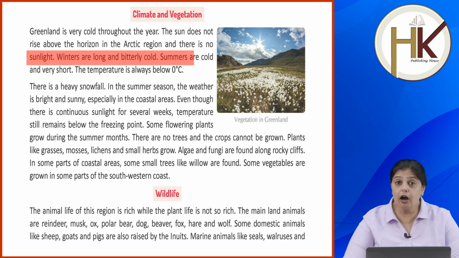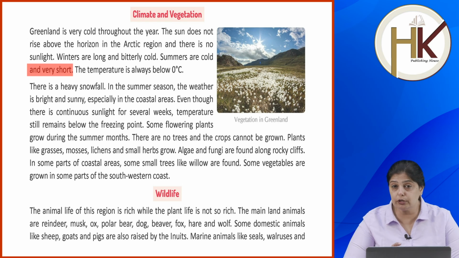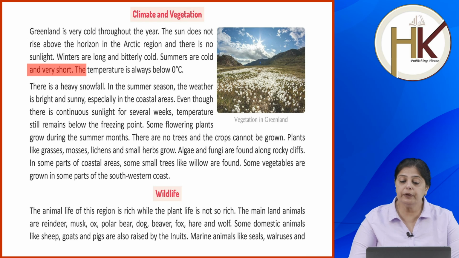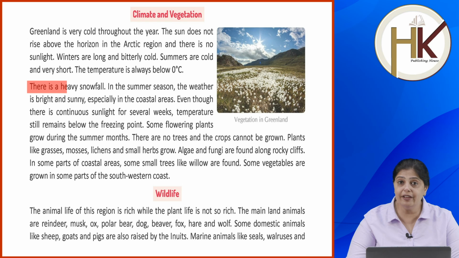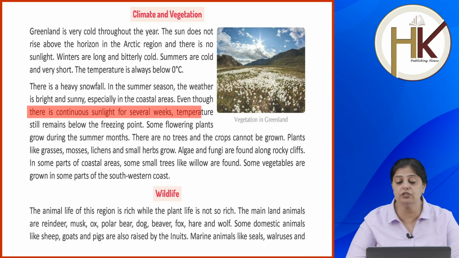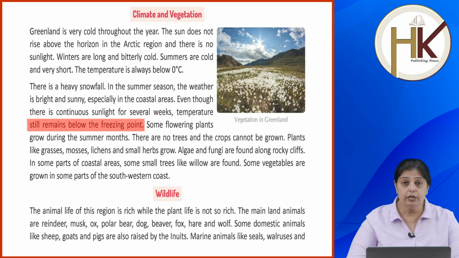Okay, now summers are cold and very short. Summers are also cold and last for a short duration. The temperature is always below 0 degrees Celsius. There is a heavy snowfall. In the summer season the weather is bright and sunny, only in the summer season, and that too for a very short time, especially in the coastal areas. Even though there is continuous sunlight for several weeks, temperature still remains below the freezing point. So despite the sunlight, the temperature there is always very cold.